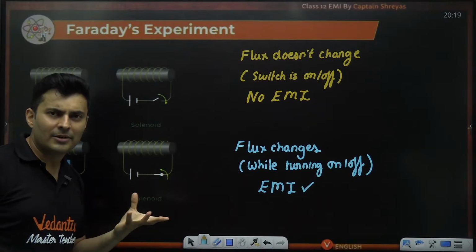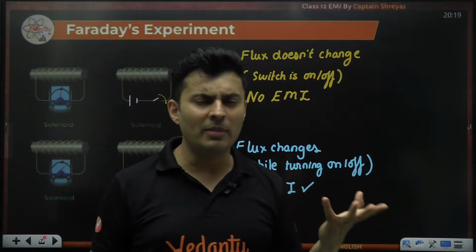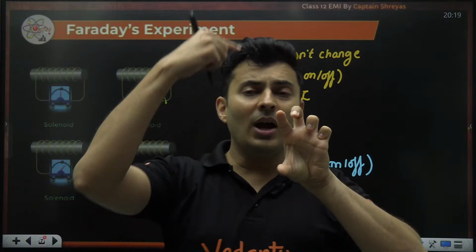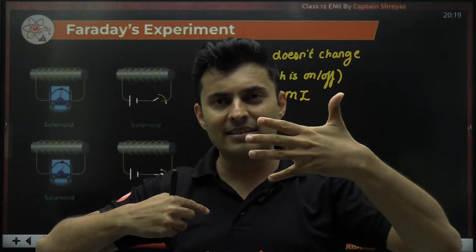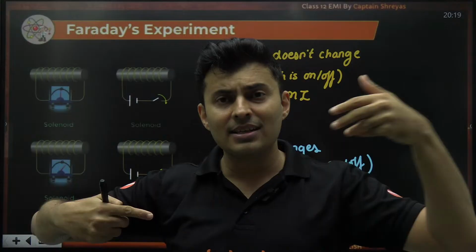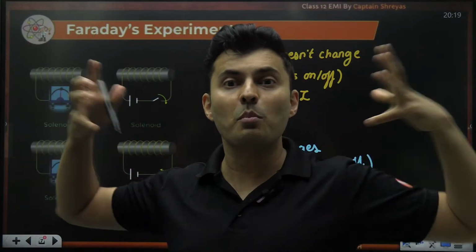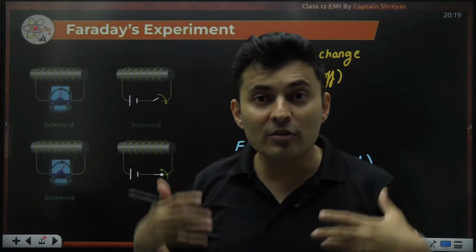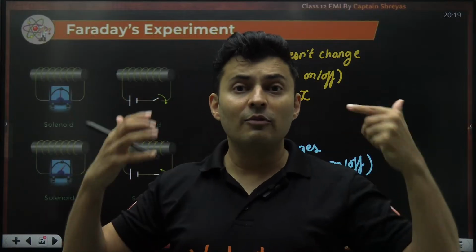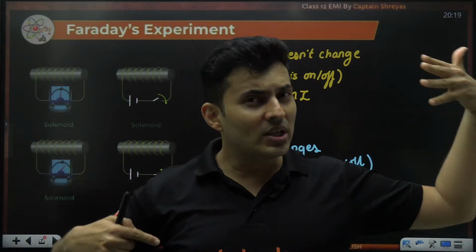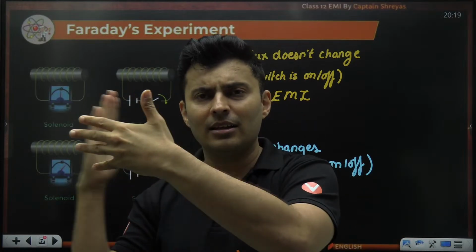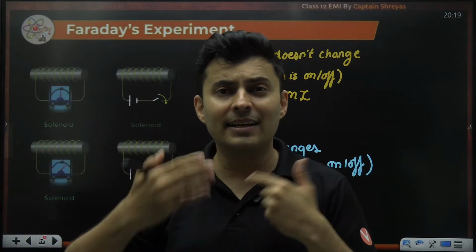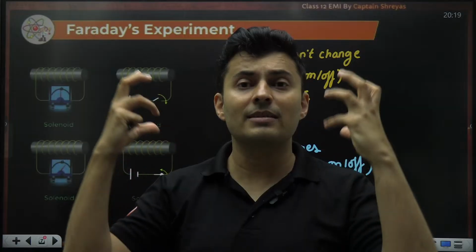He understood that the number of turns also matters, because if you have one turn, the field lines will cut once. If you have two turns, the lines will cut two times, generating more flux. So there will be more change in the flux when you have more turns, because the same field lines will cut again in one plane, then again in another plane, again in a third plane, continuously, which creates more flux.